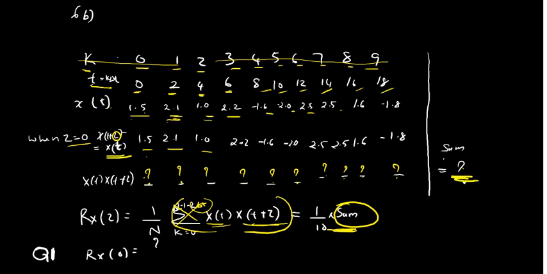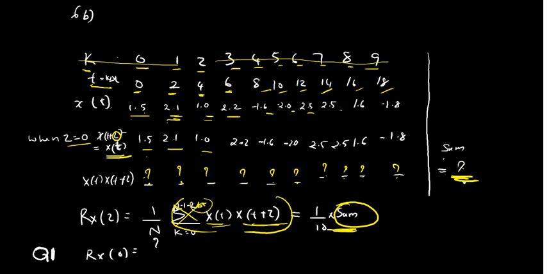So in today's quiz, question 1 is this one. You have to find the total sum here, substitute it here and find the value of Rx of 0. You have to give the value of Rx of 0 as the solution. So that is the first question for your quiz. Okay.